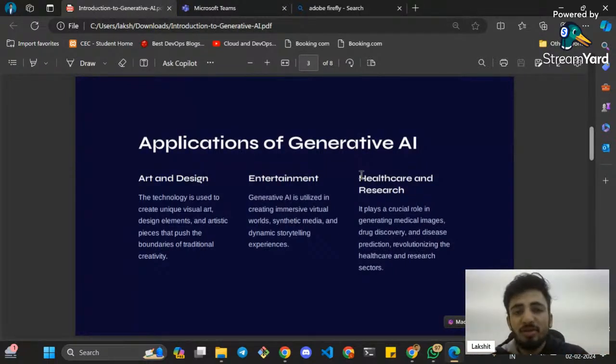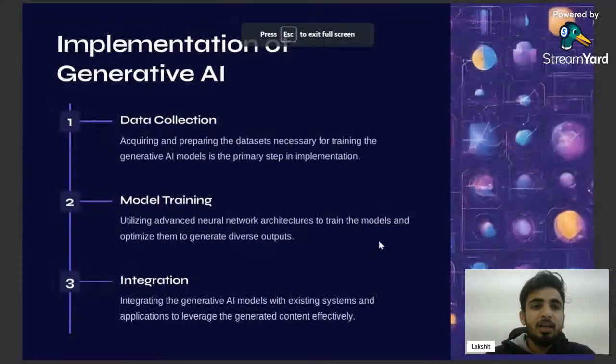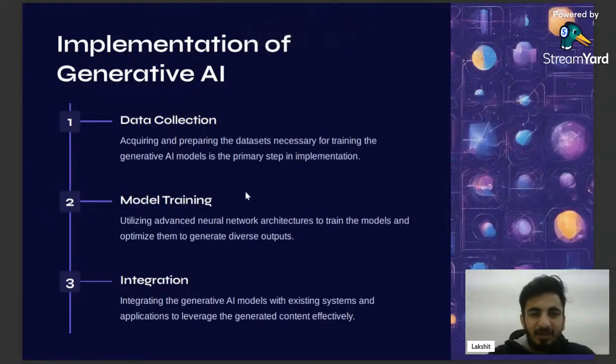So everything is possible. This is more from a healthcare and research perspective, where we are generating medical images, drug discovery, and research purposes, where we are exploring the research purposes of generative AI, right? So we have moved so far, right? I'll tell you where we have moved. Pretty much everyone knows how generative AI works.